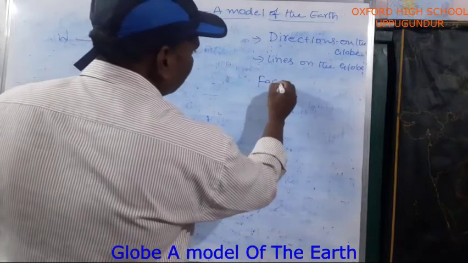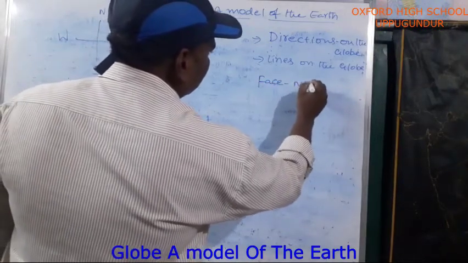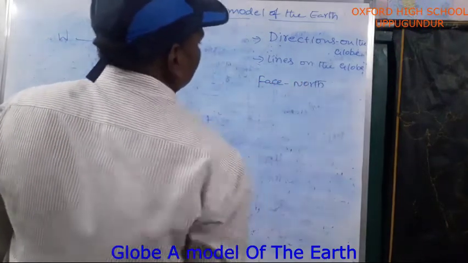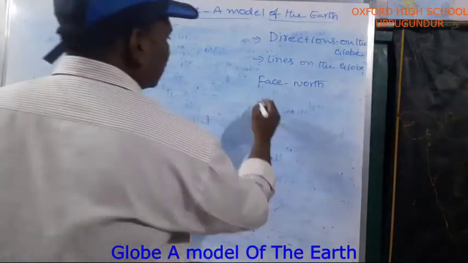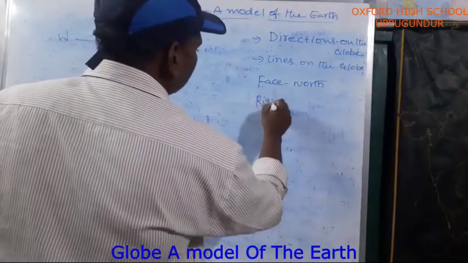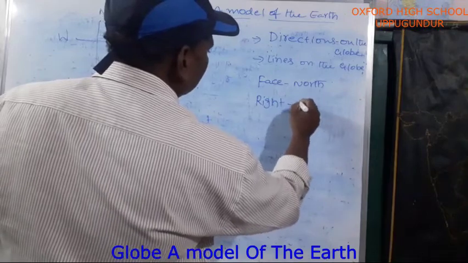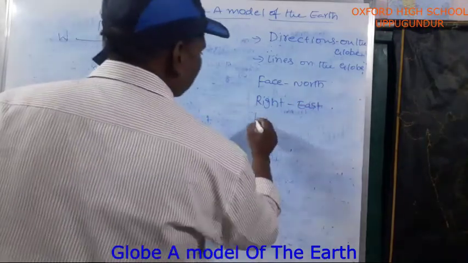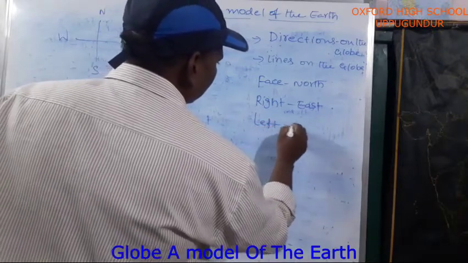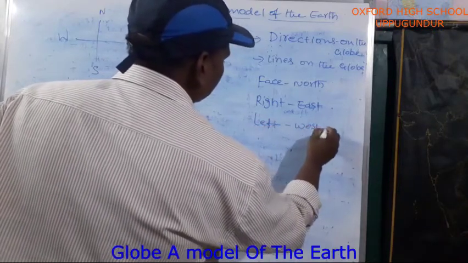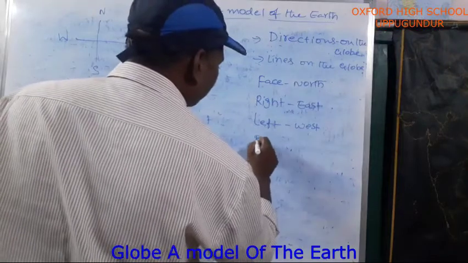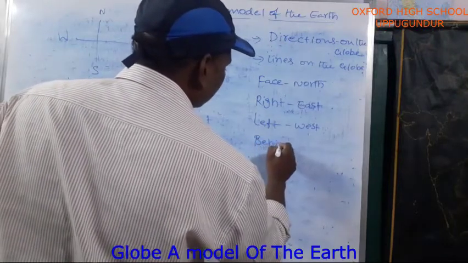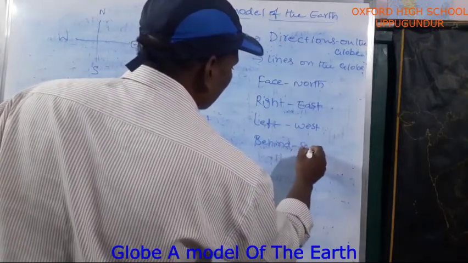Face is north, then your right side is east. Left side is west. Behind is south.